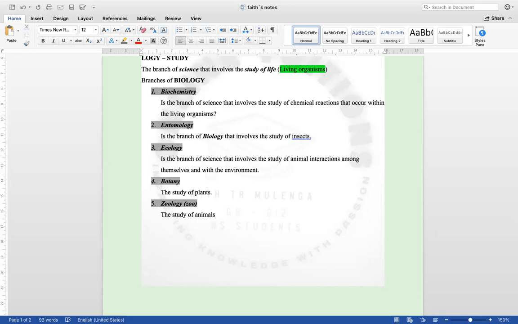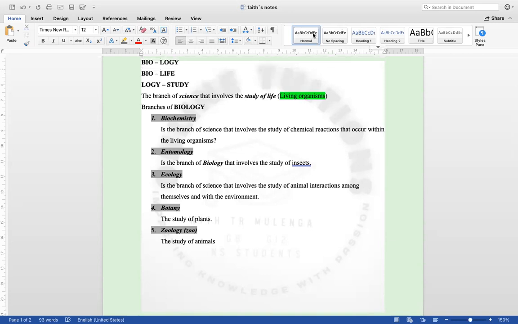These are the ones who guide us as tour guides. They'll tell you, no, when you're in the zoo, don't scream. When you are in the zoo, don't throw litter around. When you are in the zoo, don't eat. Such guides are only provided by people who have understood the study of animals. So these are the branches of biology.